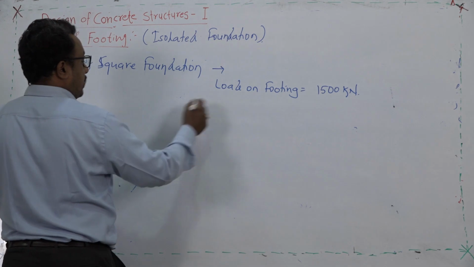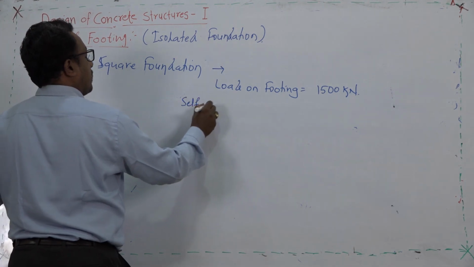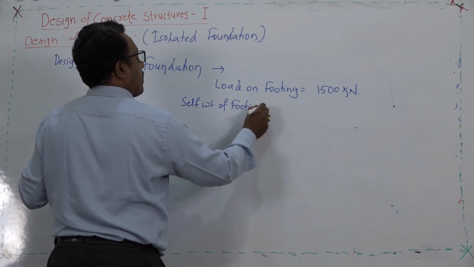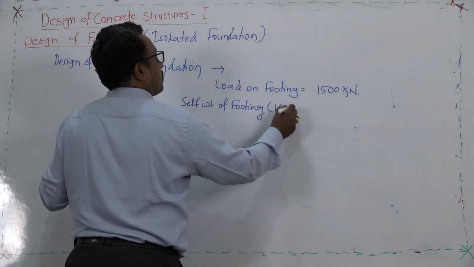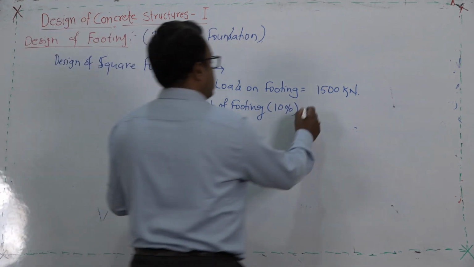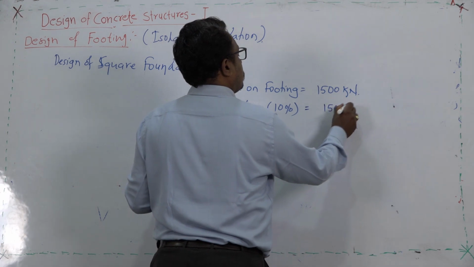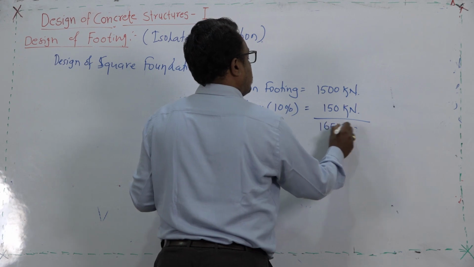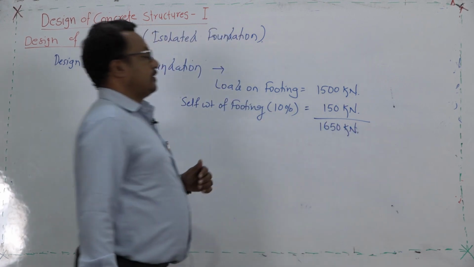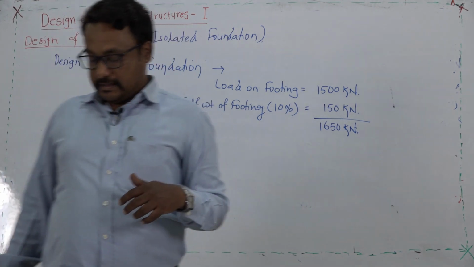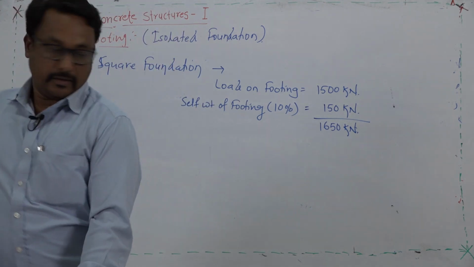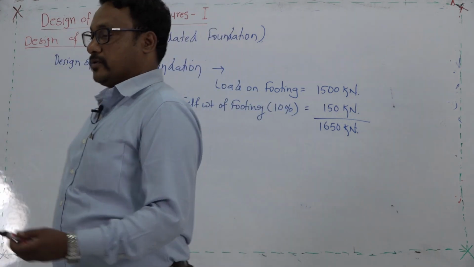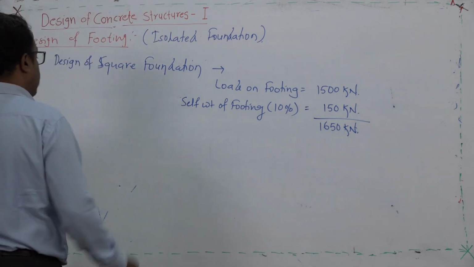Then we will add the self weight of footing, approximately 10%, which is 150 kilonewton. So, this will become 1650 kilonewton.